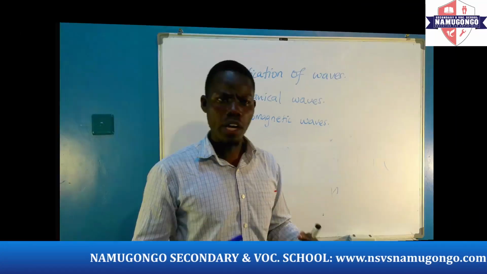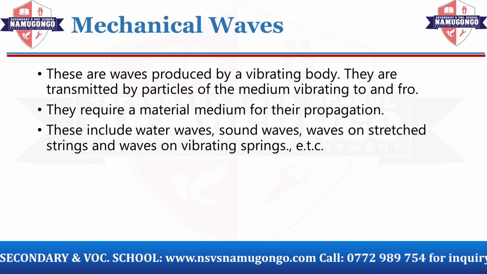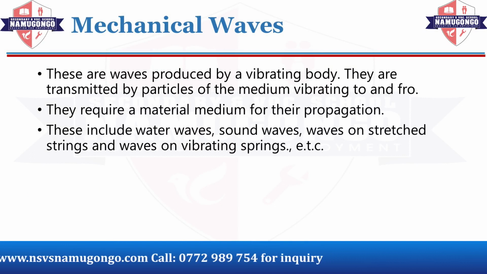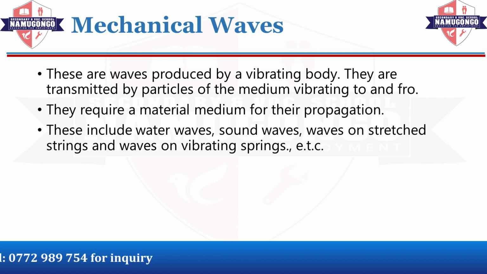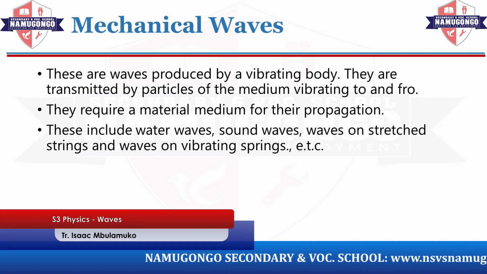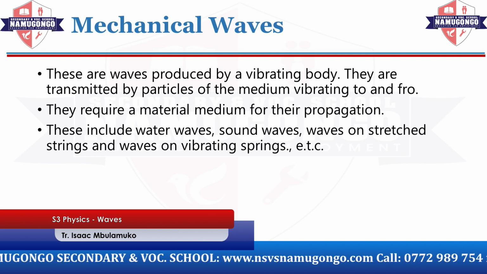Mechanical waves. What are mechanical waves? These are waves produced by vibrating bodies. They are transmitted by particles of the medium vibrating about their rest position. Take an example. When you hit a drum, or if I hit this board here, you hear a sound. This sound is created because the particles of the board are vibrating as a result of me tapping there. So this is what we are calling a mechanical wave. These waves require a medium.